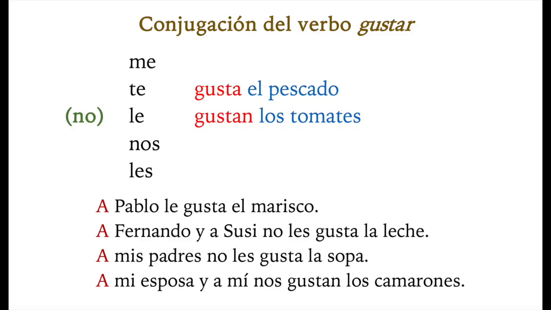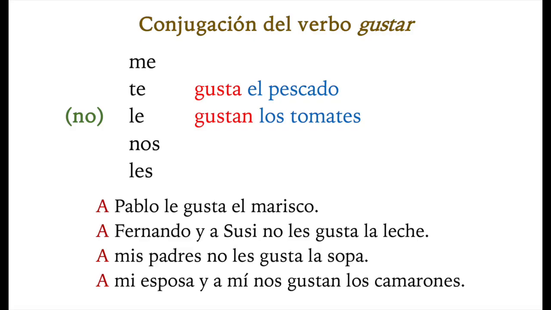Aquí tenemos la conjugación del verbo gustar. We need always two words. First of all, the pronouns: me, te, le, nos, les. And then the word gusta or gustan. This will depend on what you like.